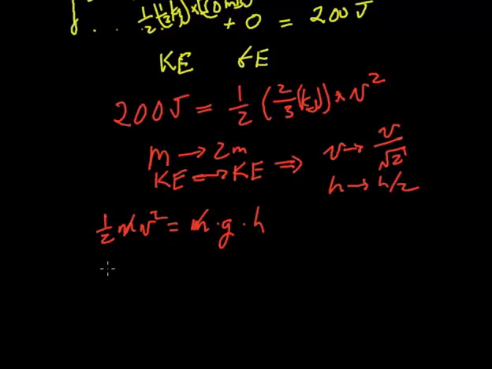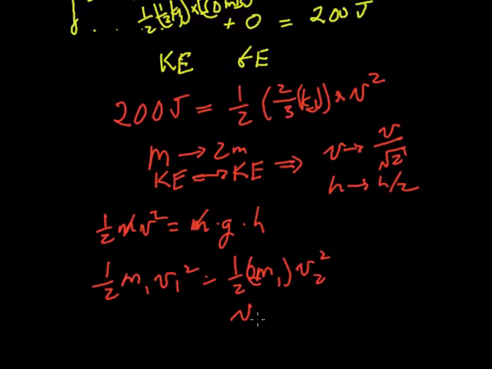But then when I say 1/2 m1 v1 squared is equal to 1/2 times 2 m1, so I've replaced the mass with twice the mass, times v2 squared, how does v2 compare to v1? Again, it goes down. As you can immediately see, v1 squared is equal to 2 v2 squared, or v1 is equal to the square root of 2 times v2. So v1 is larger by a factor of square root of 2 than v2. So you can do it that way, somewhat more generally than you would otherwise, or you can run the numbers.